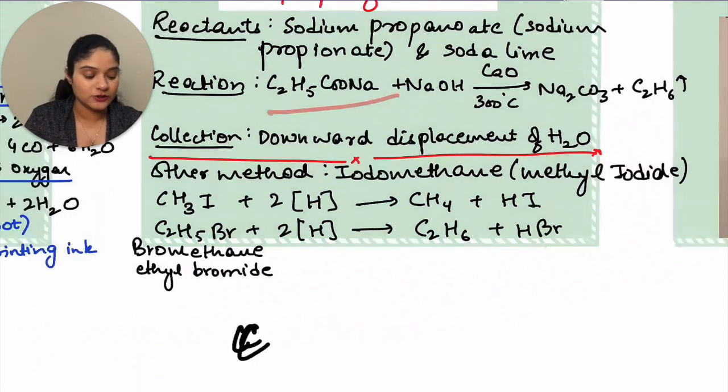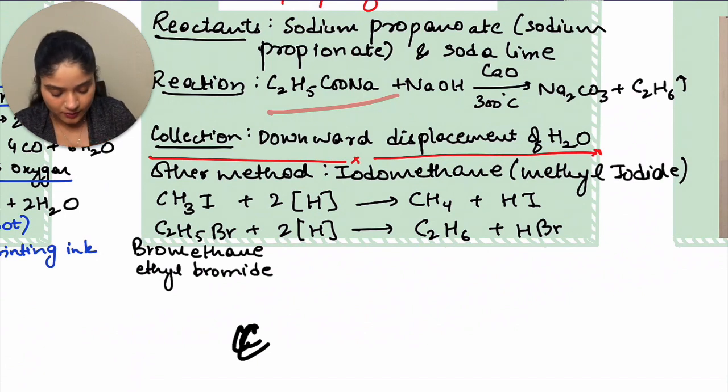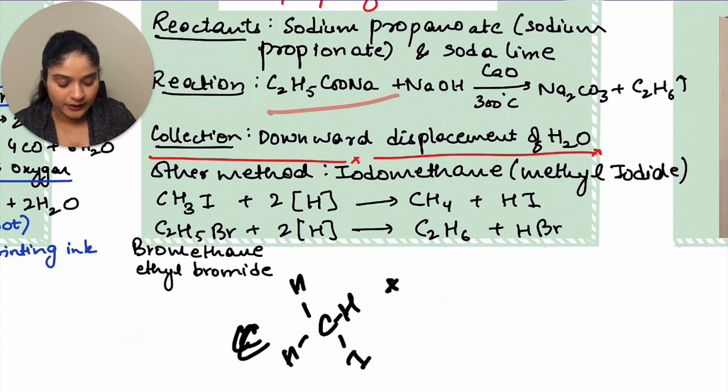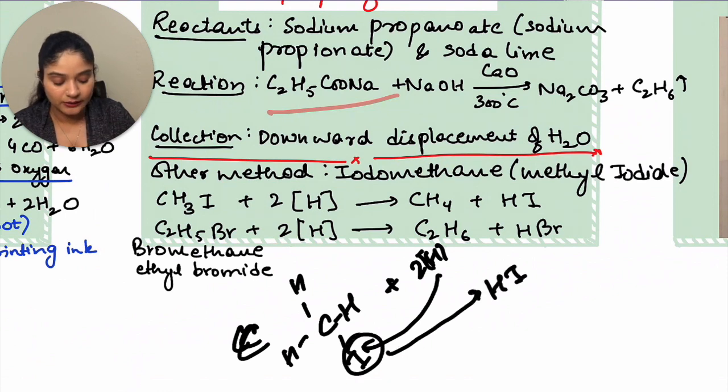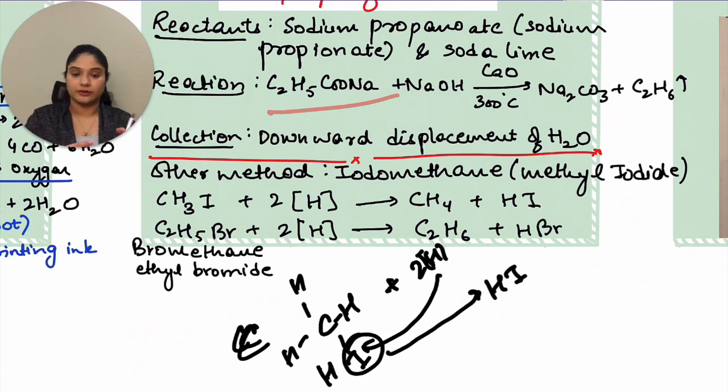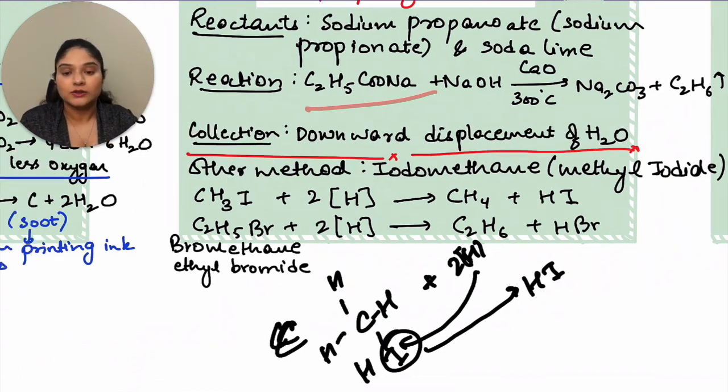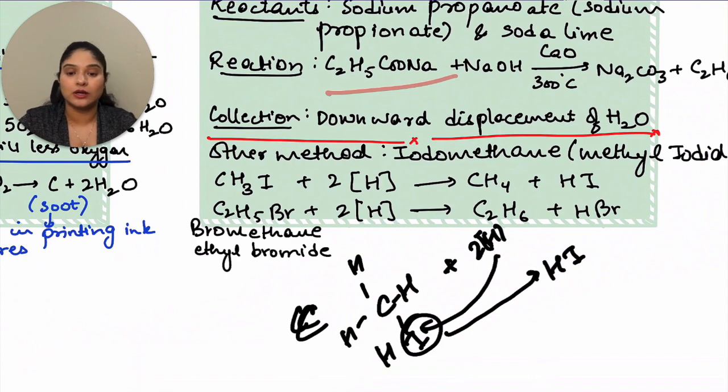So you have CH3, so C, 3 H's and 1 iodine, and a nascent hydrogen will come in. One of the hydrogens will get combined with I and go out as HI, and the other hydrogen will take a place over here. So this is how you get CH4 plus HI. The same thing will happen with bromine, so you'll get CH4 plus HBr.